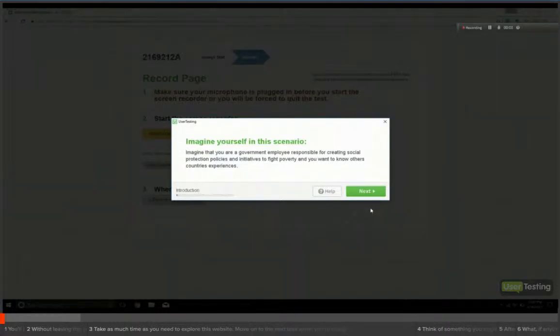Hello, I am Blank Pink with UserTesting.com, and I'm going to imagine myself in this scenario today, that I am a government employee responsible for creating social protection policies and initiatives to fight poverty, and I want to know others' countries' experiences.